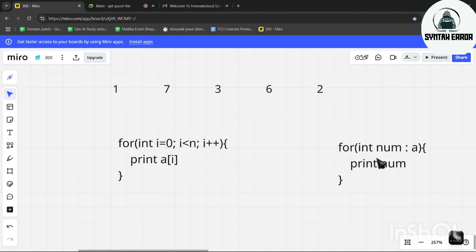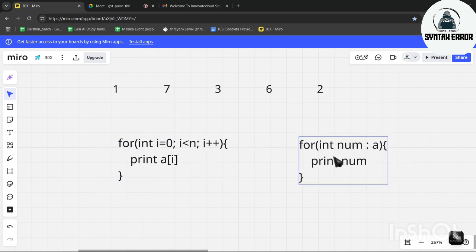So guys who are beginners and have seen this part for the first time, let me iterate both the parts for you. In this part, int i is equal to 0, so we are referring to an index which is 0. Then we go inside the for loop and print this value by taking a reference of this index, a of 0.